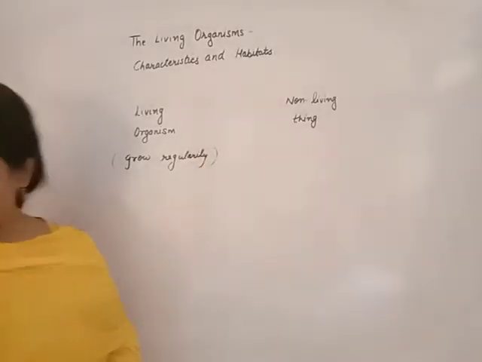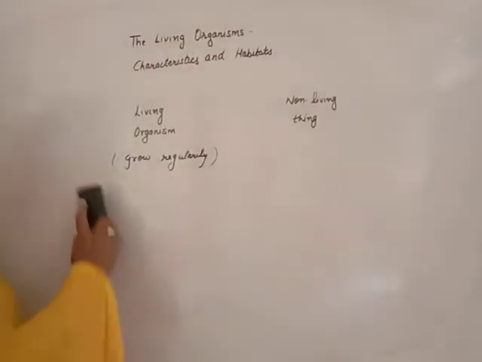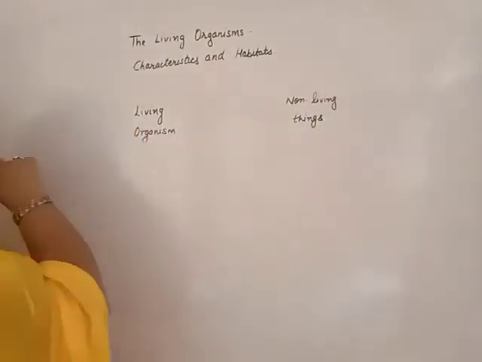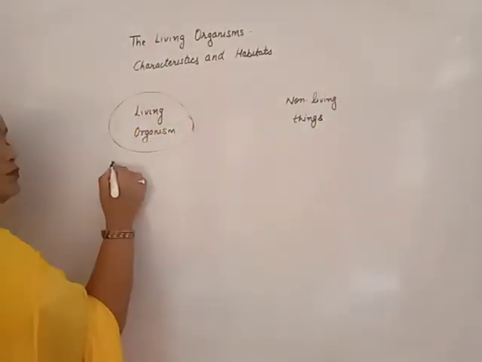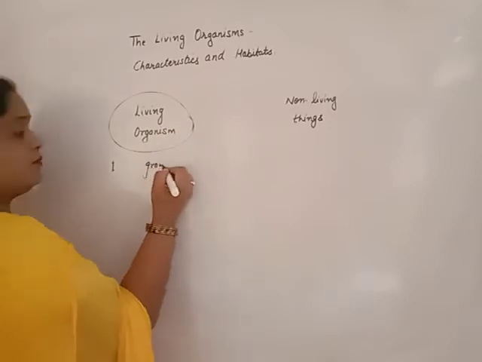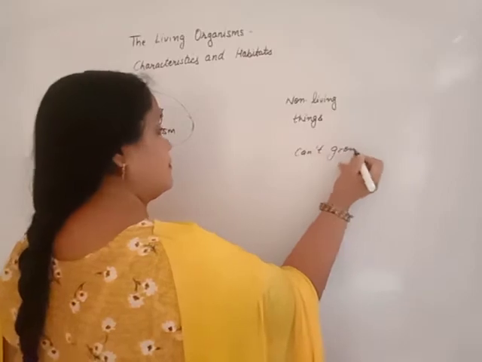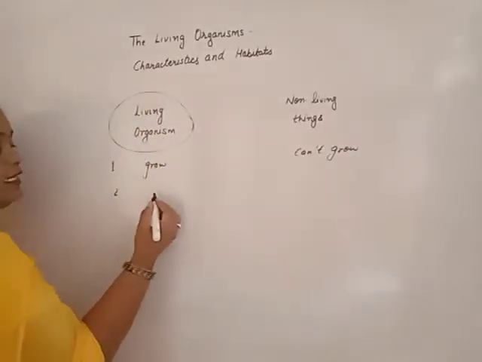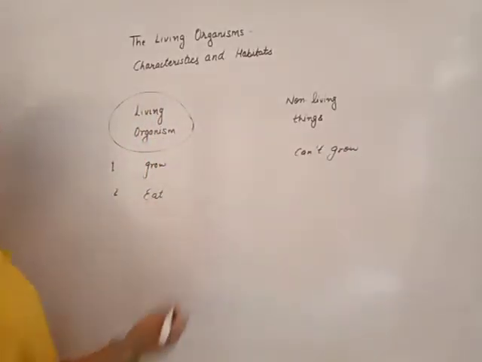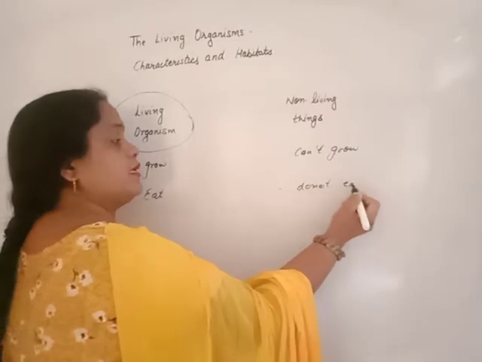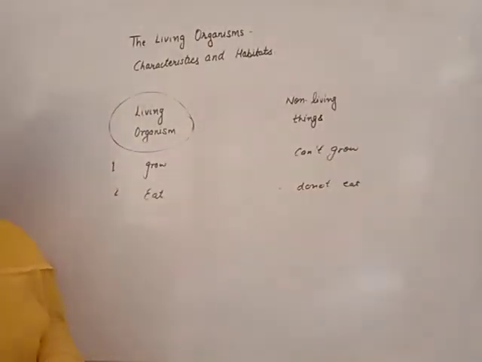How will you differentiate living organisms from non-living things? Beta, living organisms, first point, they can grow. Living organisms can eat. A table or chair needs something?